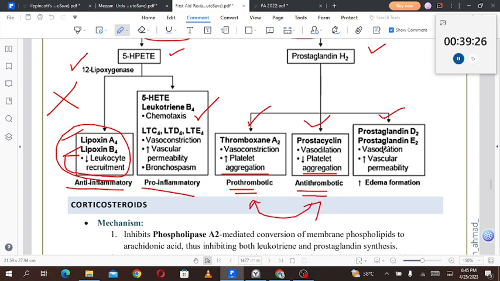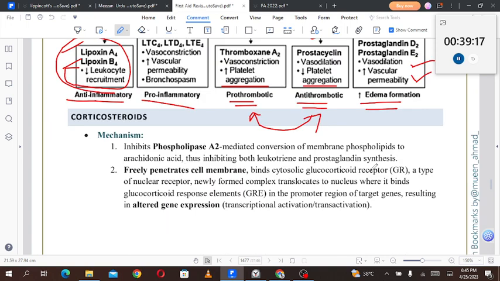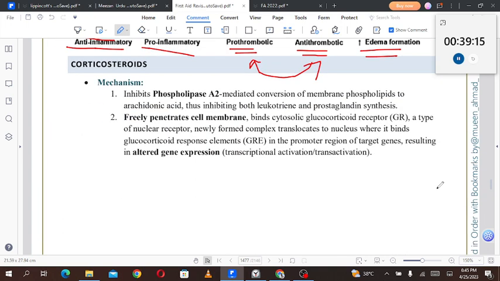Then prostaglandin D2 and prostaglandin E2 cause vasodilation and increase the vascular permeability. They are increasing the edema formation. Then we'll talk about corticosteroids. Now we'll talk about the drugs one by one.